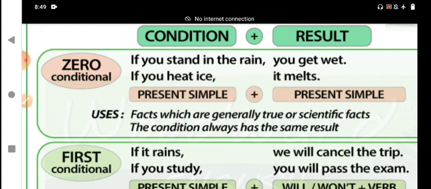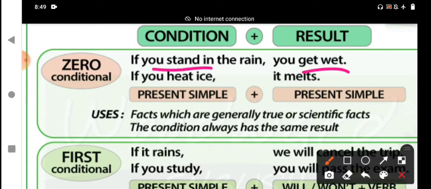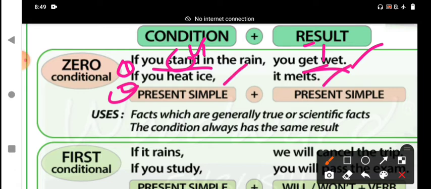In the zero condition, one example they have given is: if you stand in the rain, you get wet. Stand is V1 and get is V1. Both are in simple present tense. The second example is: if you heat ice, it melts. With the third person singular, it adds s. This is simple present tense and this is also simple present tense. Both are simple present plus simple present.